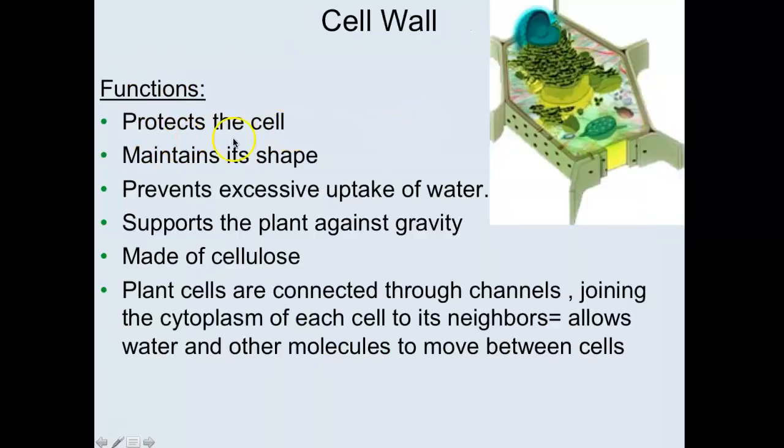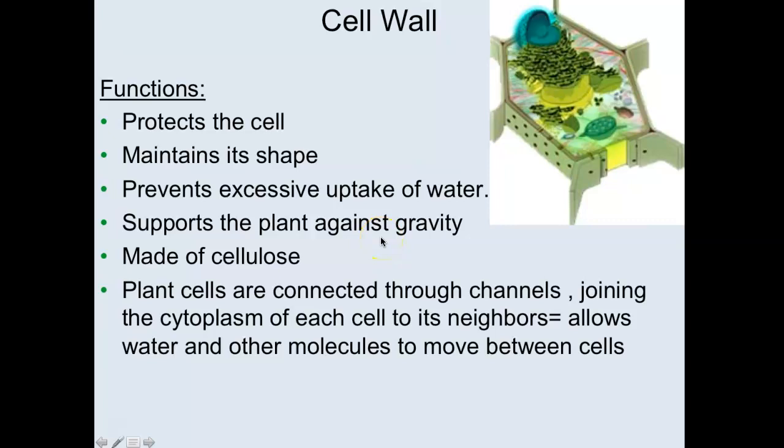So what does a cell wall do? A cell wall will protect the shape of the cell, protects the cell. Plants like to take up a lot of water, so the wall prevents excessive uptake of water. If it were up to a plant without a wall, it would basically take up so much water that it would rupture the membrane, and that's not good, right? So we have to have a wall to make sure that it doesn't rupture. It maintains the shape of the cell. It supports the plant against gravity.